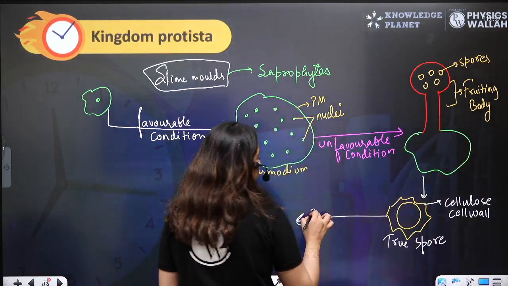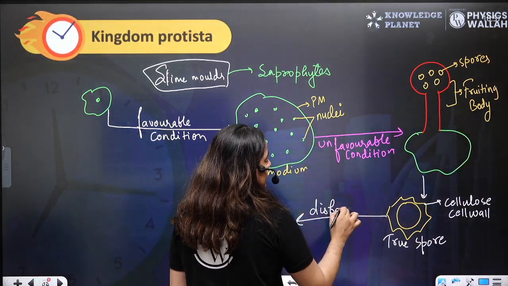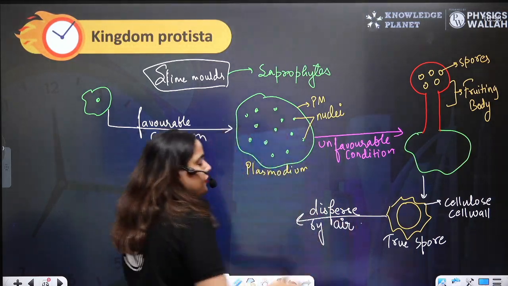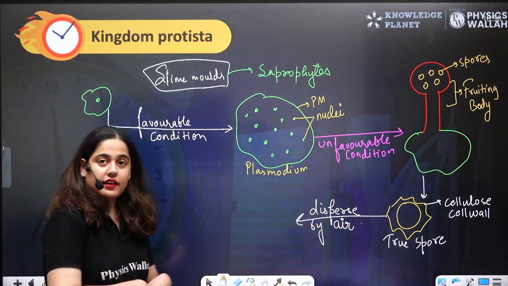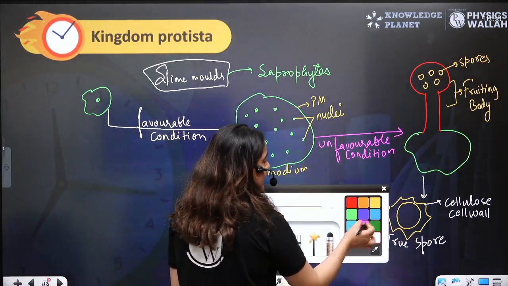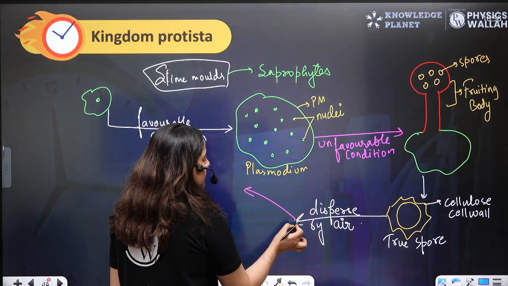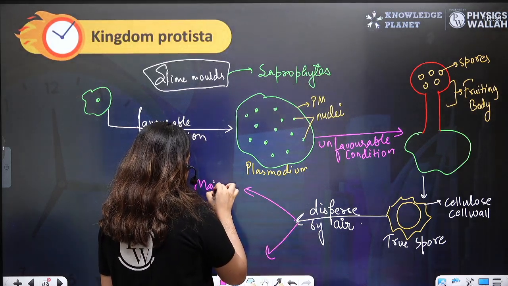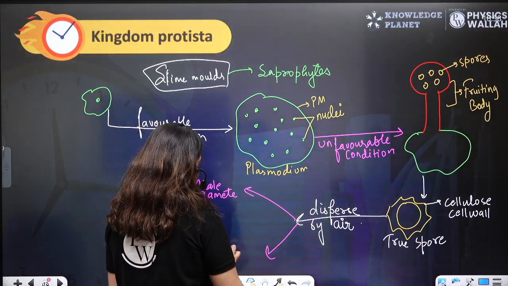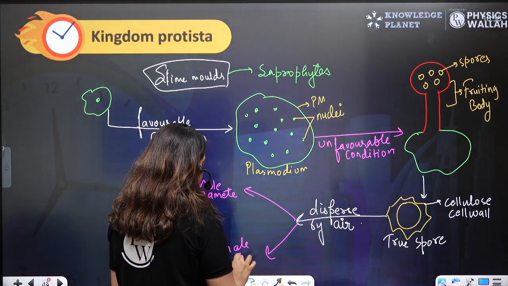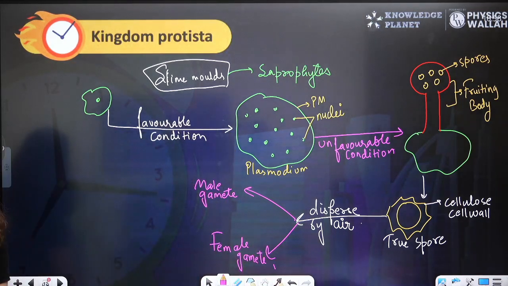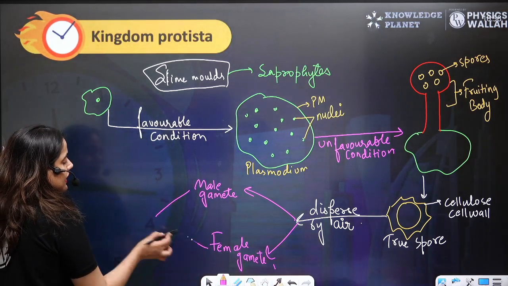They are dispersed by air from the fruiting body. Wherever spores find a favorable condition, they form male gamete and female gamete.